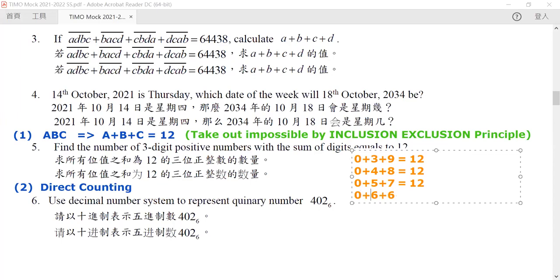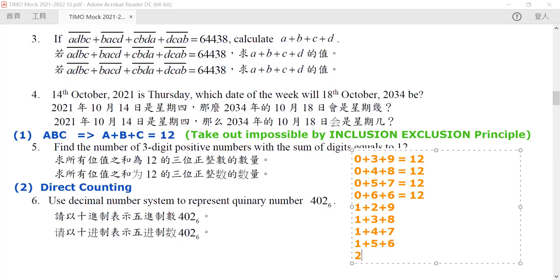So by this, we can compute all the different combinations. Now if the first digit is equal to 1, it will be 1 plus 2 plus 9, and I just skip writing the equals 12 because, as you know, this is obvious. Then 1 plus 3 plus 8, and then 1 plus 4 plus 7, and then 1 plus 5 plus 6.